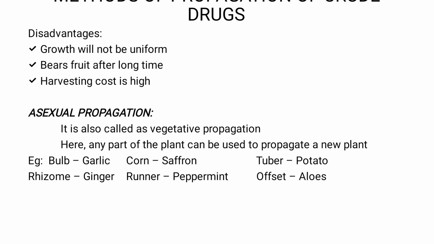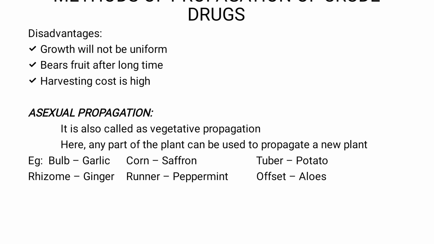So next, asexual propagation. This asexual propagation is also called vegetative propagation. Why? Because here, instead of using seeds, we will be using any part of the plant to propagate a new plant. So in asexual propagation, we use a plant part to produce a new plant. For example, in hibiscus, we use a stem cutting to produce a new plant, right?